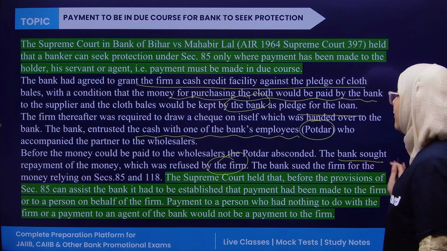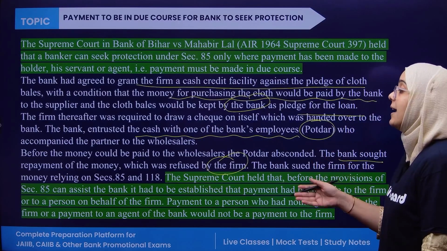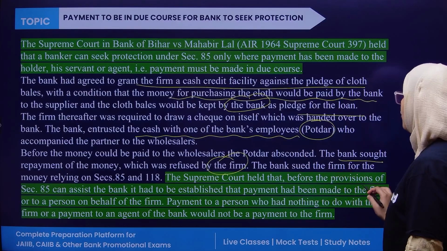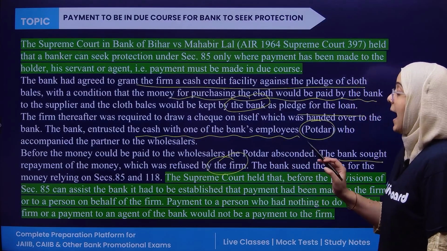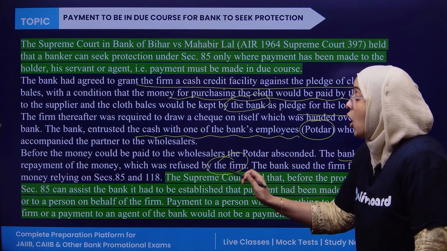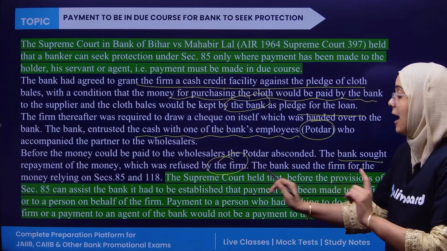The bank sued the firm for the money relying on Section 85 and 188. The Supreme Court held that before the provision of Section 85 can assist the bank, it had to be established that the payment was made to the firm, or to a person of the firm on behalf of the firm.